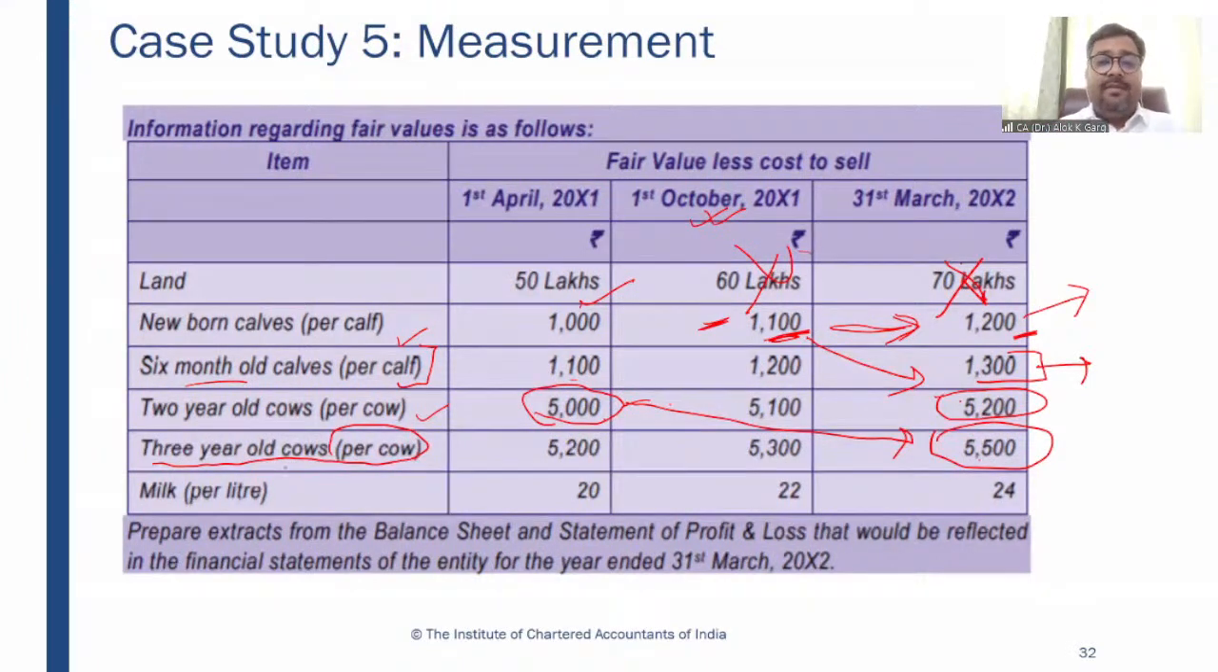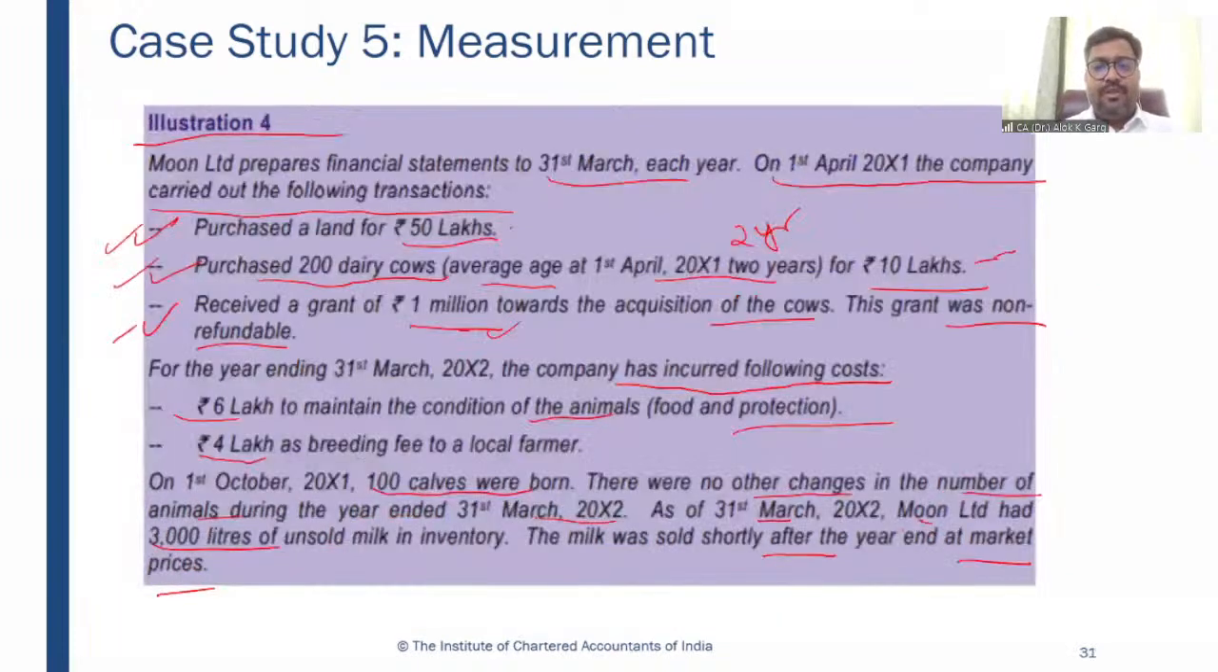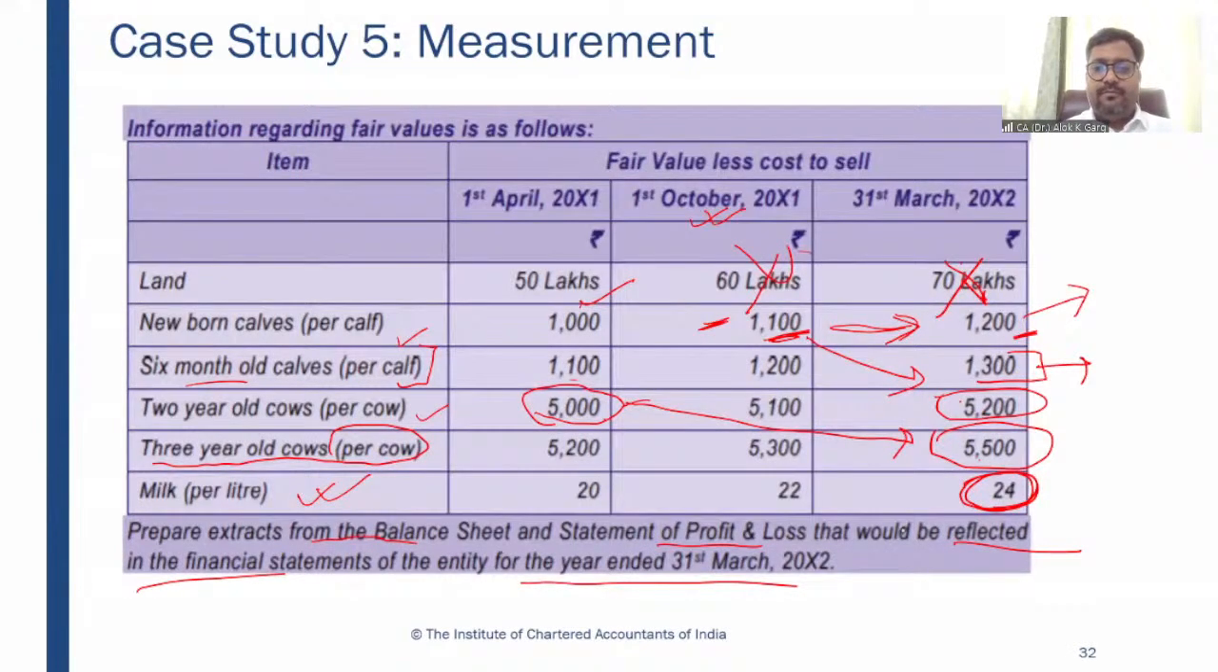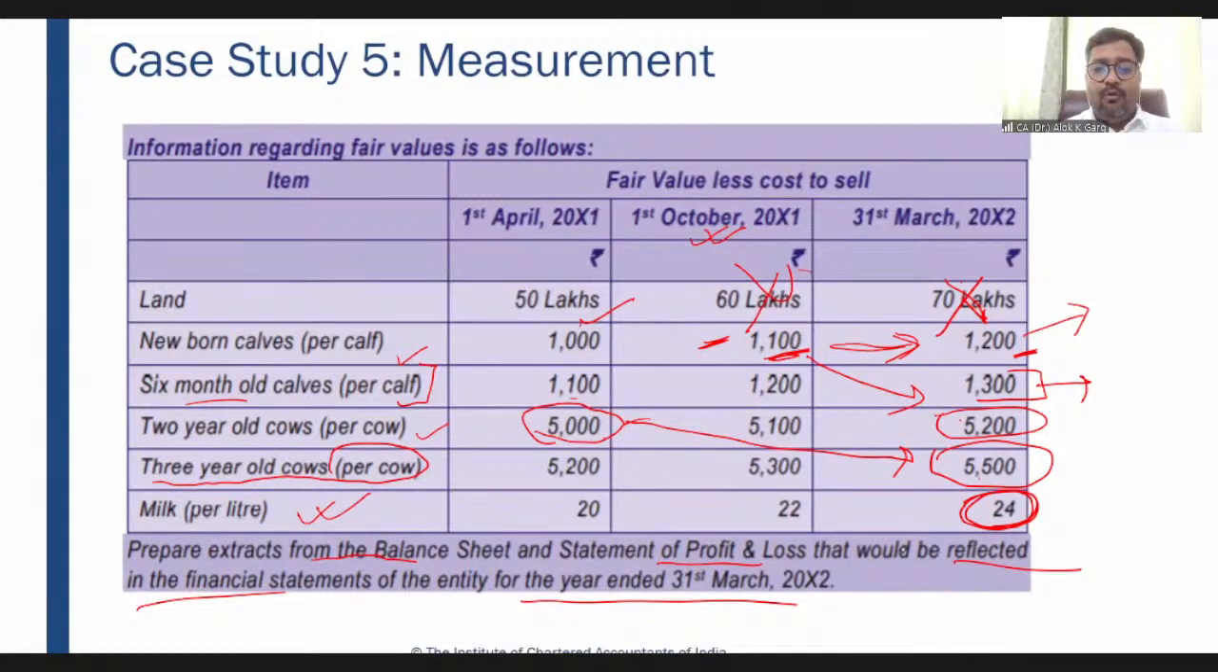And there is a value of the milk which is given. On 31st March 2002, the fair value less cost to sell of the milk is 24 rupees. So agricultural produce is also required to be recognized at fair value less cost to sell. You are required to prepare the extract from balance sheet and P&L that would be reflected in the financial statement of the entity for the year ended 31st March 2002. I hope this question is clear to all of you.